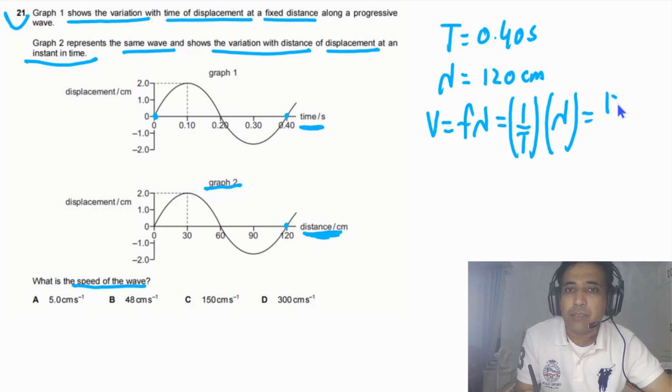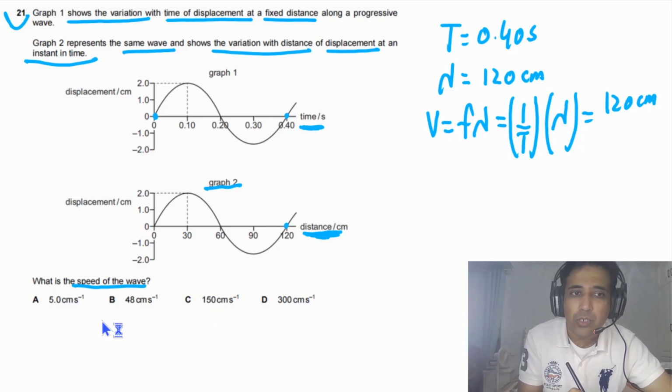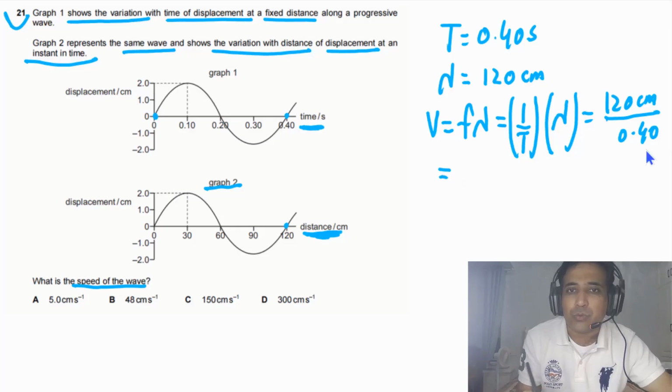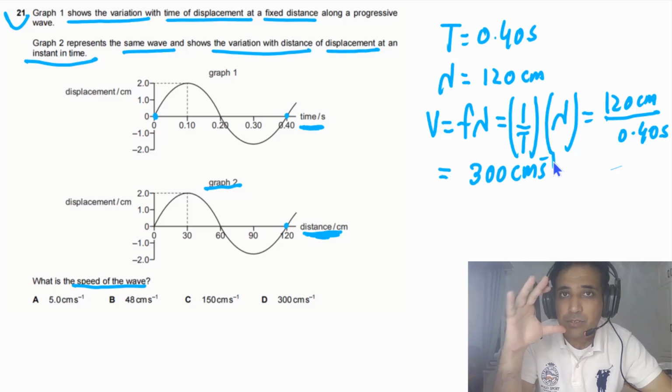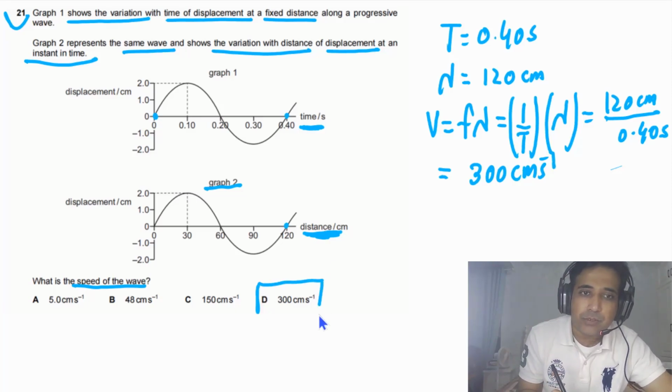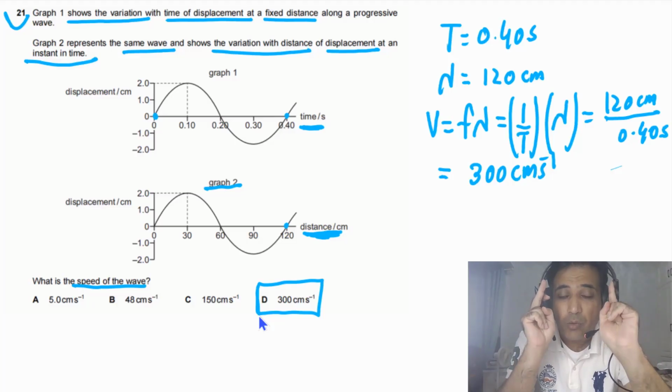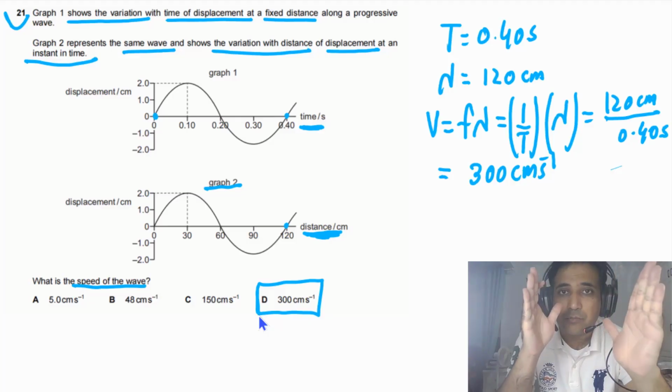So we have the value of lambda, that is equal to 120 centimeters. We do not need to convert into meters because all answers are given in centimeters. Divided by the time period, that is 0.40 seconds. If we solve, our final answer will be equal to 300 centimeters per second. Quite a straightforward question. So the answer for this question is D. What is wavelength? Wavelength is the distance traveled by a wave in one time period.